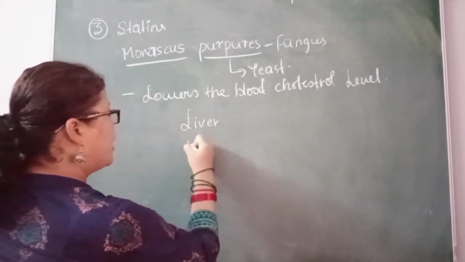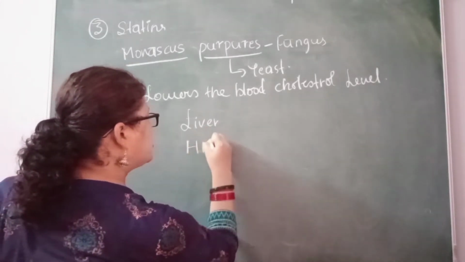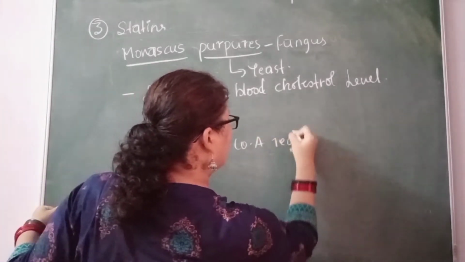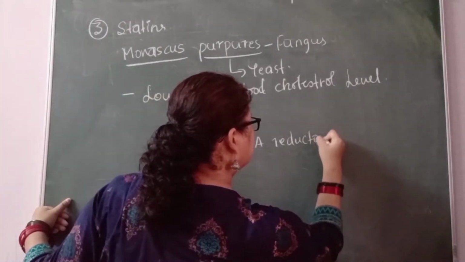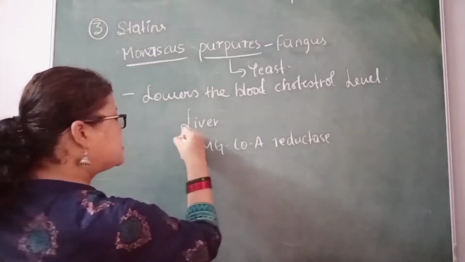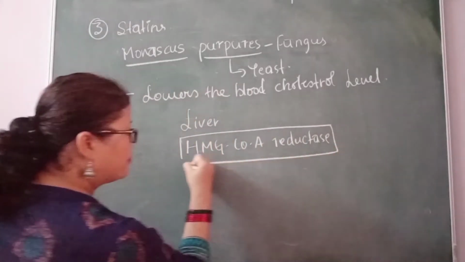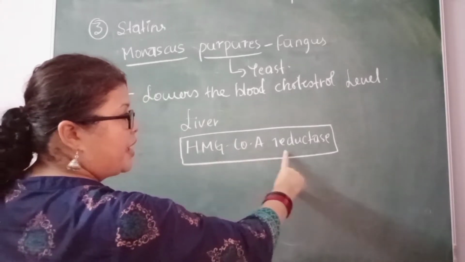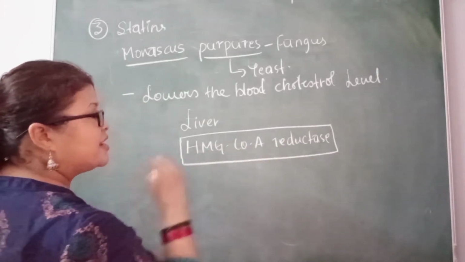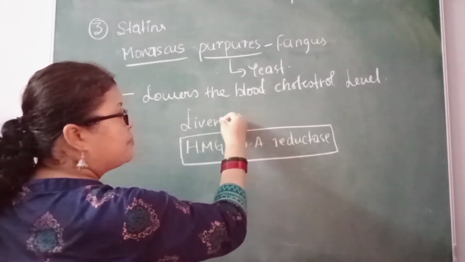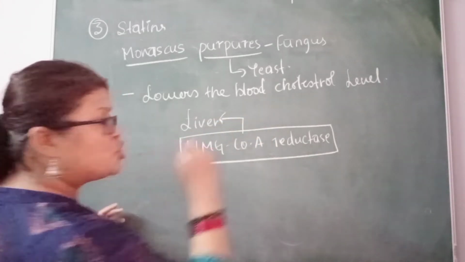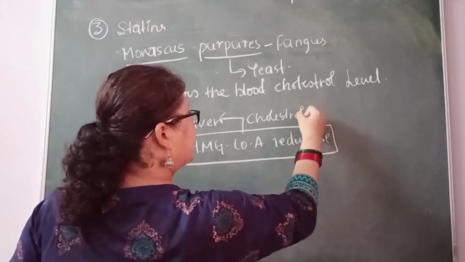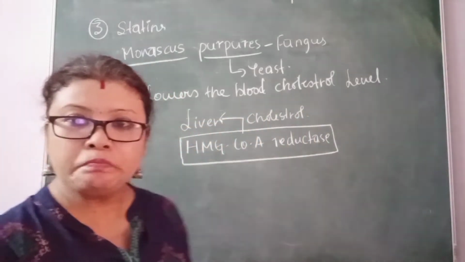Now see, HMG-CoA reductase is the enzyme which is responsible for production of cholesterol in the liver.